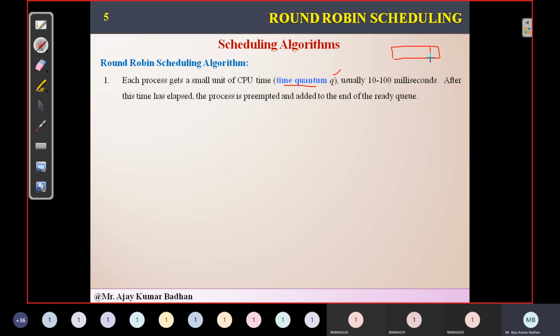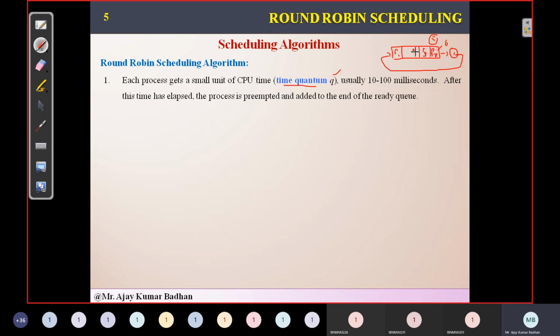Like, initially process P1 is allocated to the CPU. We have given a time of 5 milliseconds, but it has a CPU burst of 6 milliseconds. So 5 milliseconds of the task will be completed in the CPU. Still it requires 1 millisecond to complete. But since we have given the time limit of 5, we will remove this process P1 from here. What is the next process we have? Let us suppose P2. That process will come here. We'll remove P1 and place it at the tail of the queue.